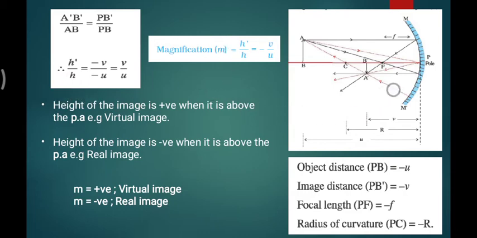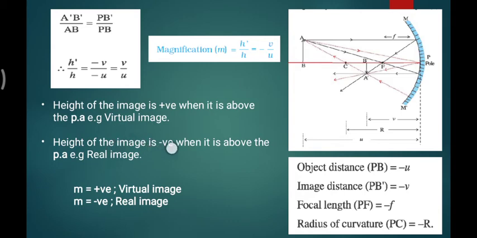Now, a virtual image, as you can see from what we discussed in image formation, is always erect, and erect means above the principal axis, and above the principal axis is positive. So h prime is positive, h is positive, so m is automatically positive. The height of the image is positive when it is above the principal axis, which is always a virtual image formation.